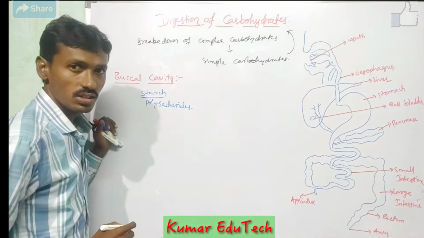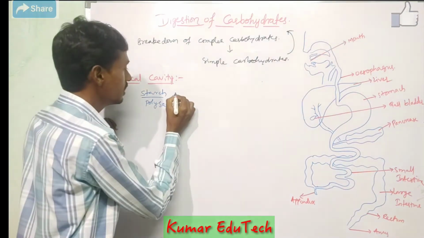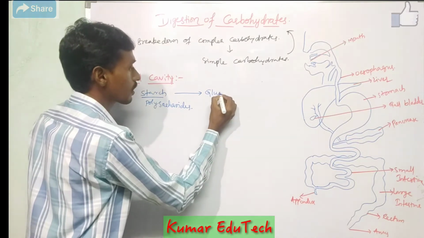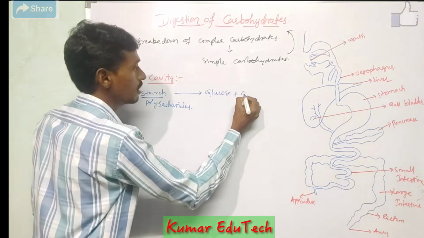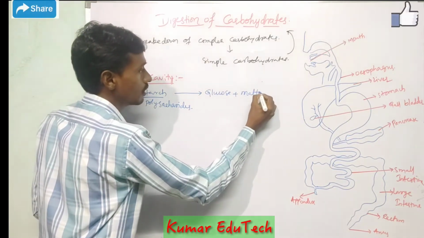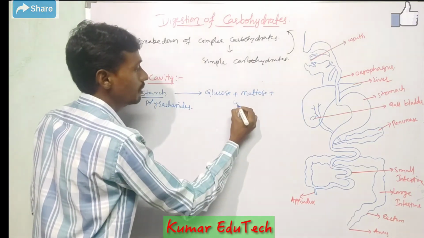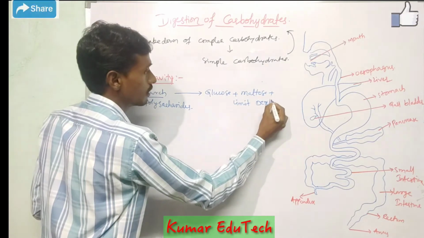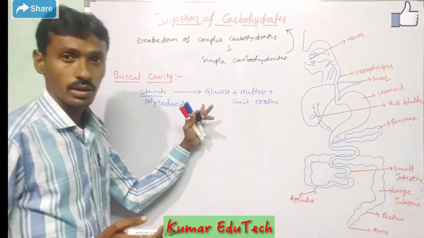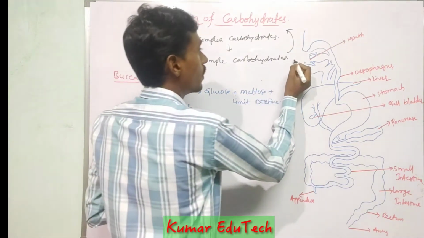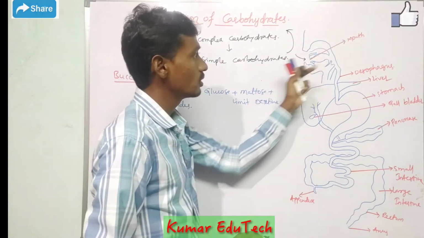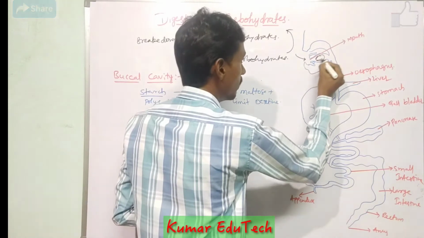Polysaccharides are converted into glucose plus maltose plus limit dextrin. So food, the carbohydrates, enters into the buccal cavity.